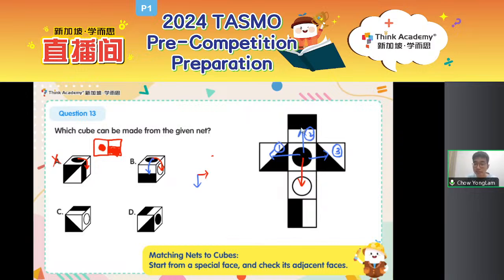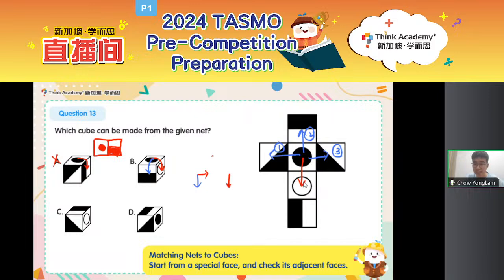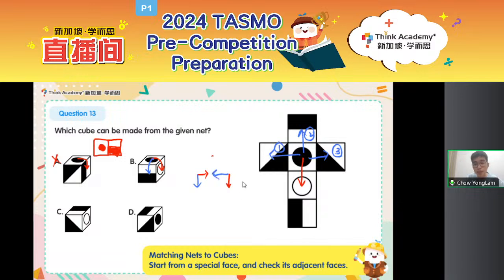But is this face going to be what we get when we look at this direction? Oh, okay, some say 1, some say 2. Actually, if I rotate these two arrows, I will get my red arrow pointing down, just like in the net. And the blue arrow, which I rotate together, will be pointing to the left. So actually, I should look at direction 1 to check, is my face correct? However, if you look at direction 1, this is a face with a triangle. But this face has a rectangle. Do they match? They don't, right?